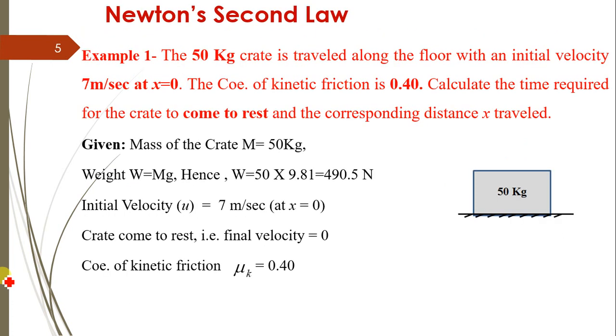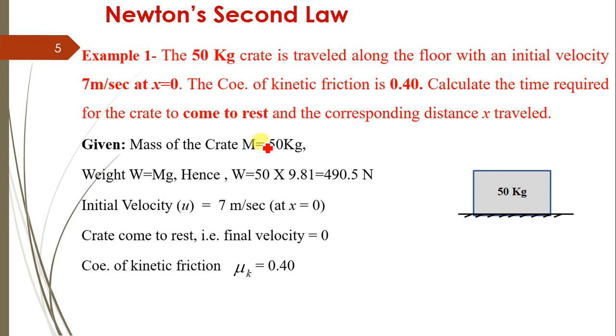Now let's solve some problems for application of this Newton's second law. Considering the first problem, the 50 kg crate travels along the floor with an initial velocity of 7 meter per second at x equals 0. The coefficient of kinetic friction is 0.40. Calculate the time required for the crate to come to rest and the corresponding distance x travelled.